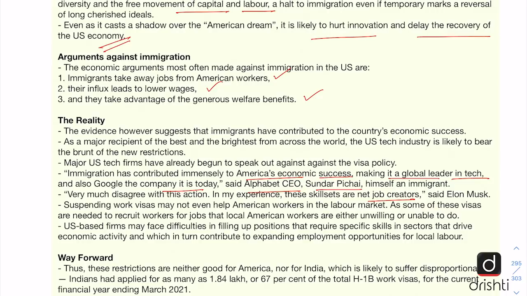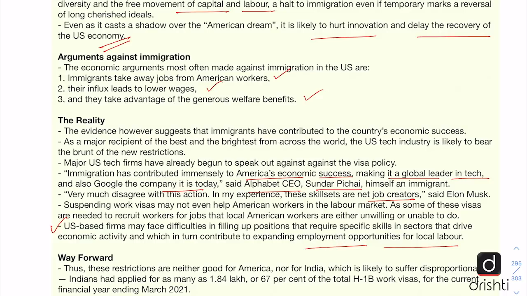So either way, it is better for immigrants to take these jobs, and it helps the American economy as well. And the editorial says that now with this action, the US based firms may face difficulties in filling up positions which require specific skill set in sectors that drive the economic activity, and which in turn contribute to expanding the employment opportunities for local labor.